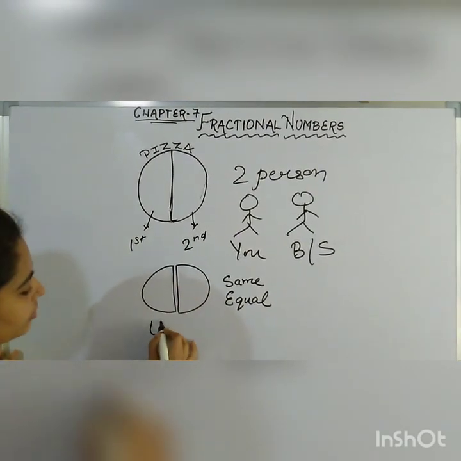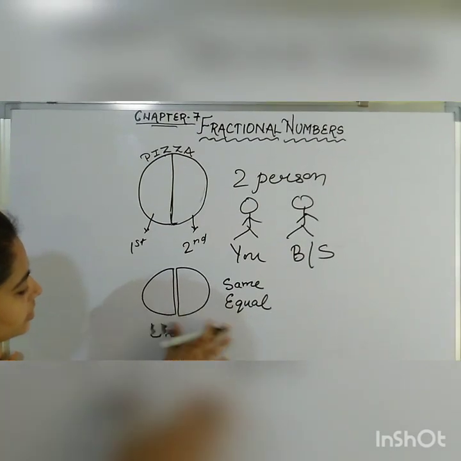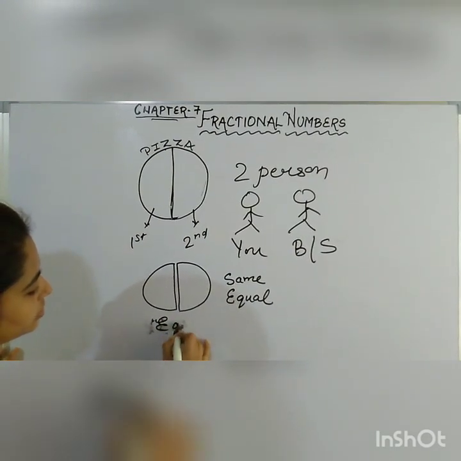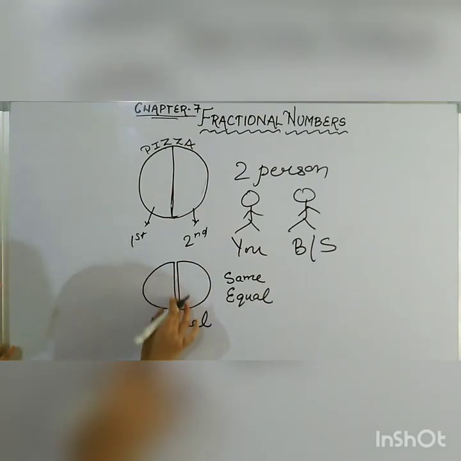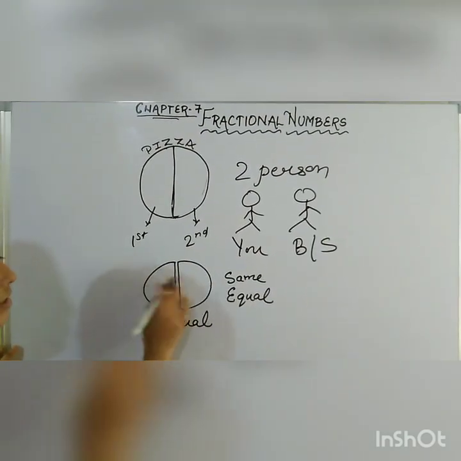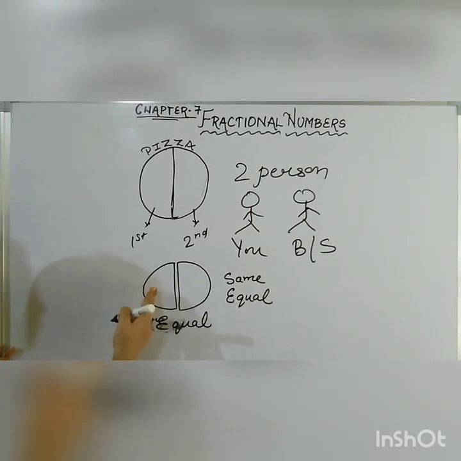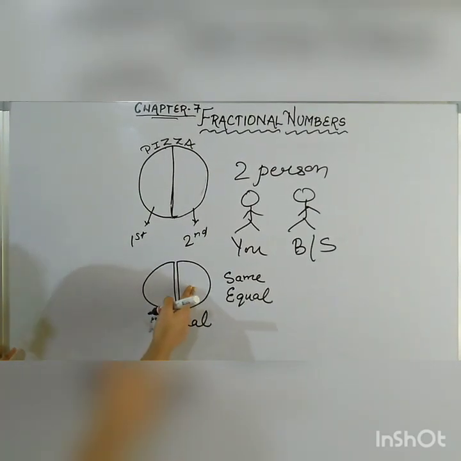So we can say it as equal. We can say it is equally divided. This line which is drawn is dividing this circle into two equal parts. First part is this one and the second part is this one.